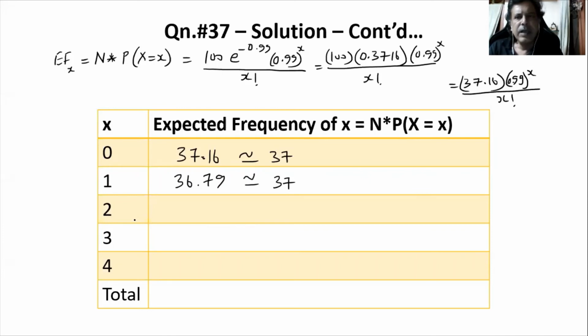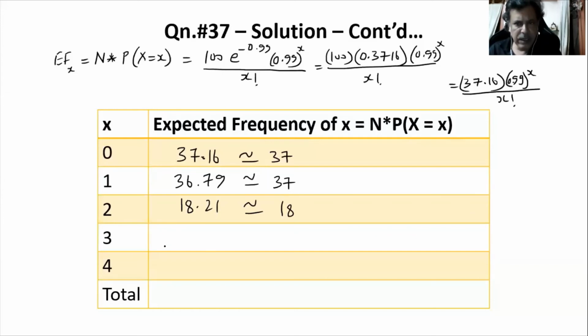Okay. Then next one is substituting x for 2. So we will have 0.99 square, okay, into 37.16, okay, divided by 2 factorial. 2 factorial is 2. So I will simply divide it by 2. You will have 18.21, which can be approximated to 18.